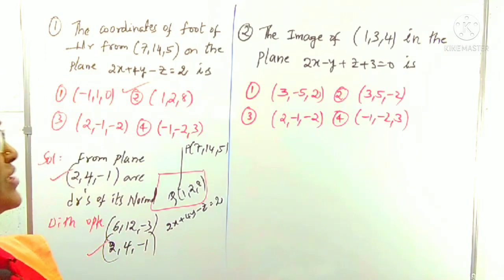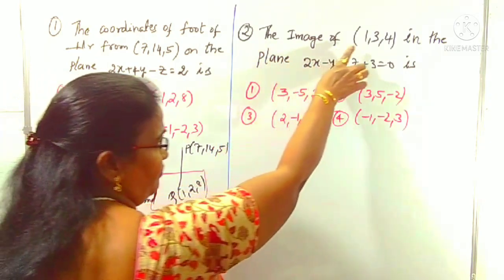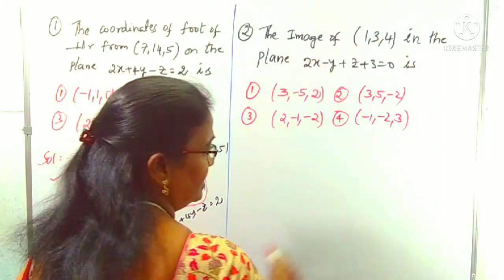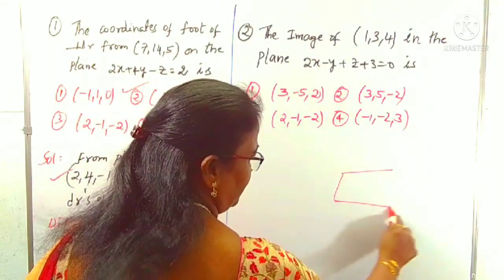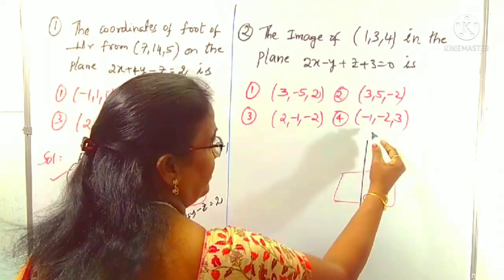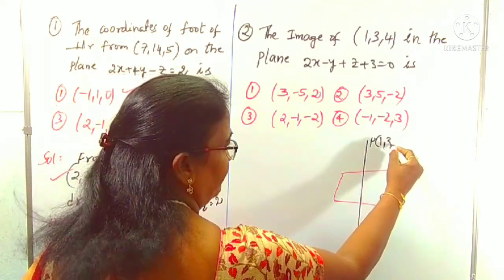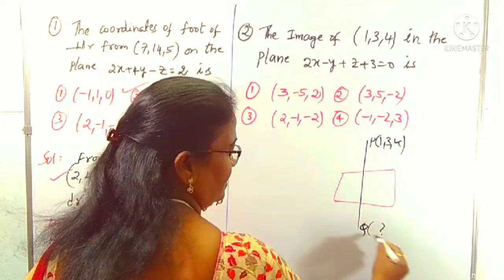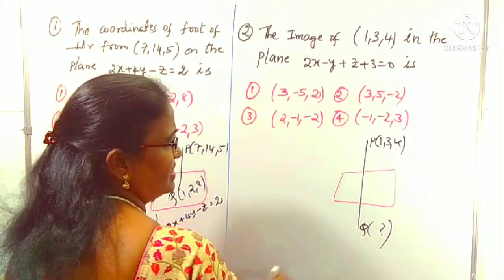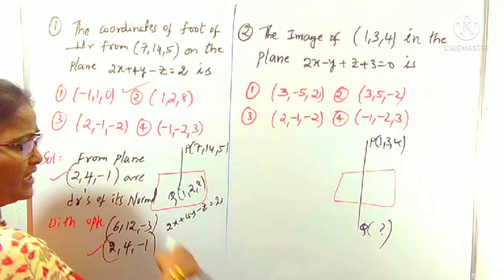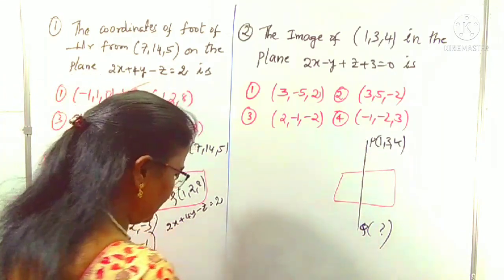Now we can come to the next one: the image of 1, 3, 4 in the plane. Image means reflected at the same distance. Suppose this is a plane and this is the P point, the given point 1, 3, 4. We want the Q point, which is there in the options. P is already there in the question. In the same way we can check the DRs, because this is also a perpendicular line.